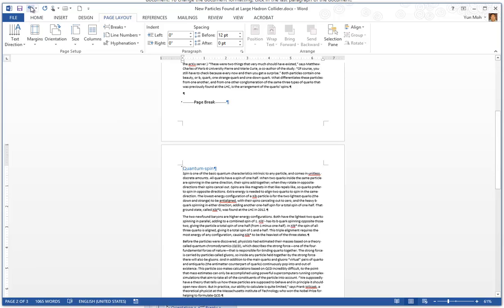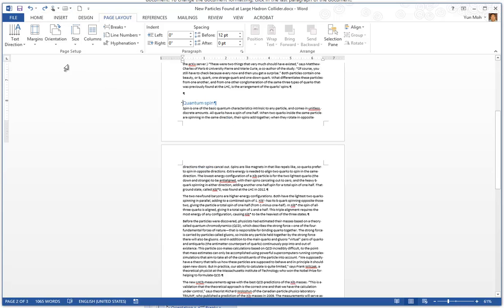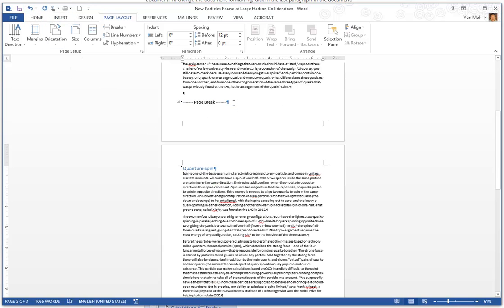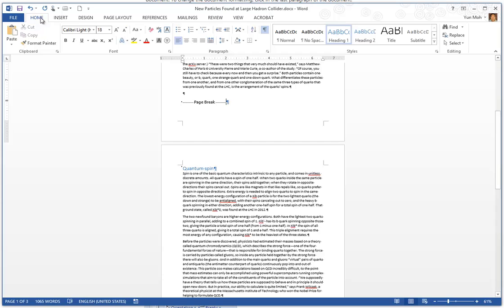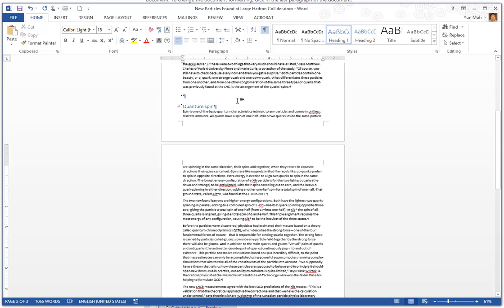So let me just undo that. And so you can undo that. Also, you can just go ahead and come here, and you see the page break is showing. Of course, that is showing because I have show and hide on. Okay, so I put the insertion point there. If I want to just delete it, press backspace or press the delete key. Okay, so that is page break.